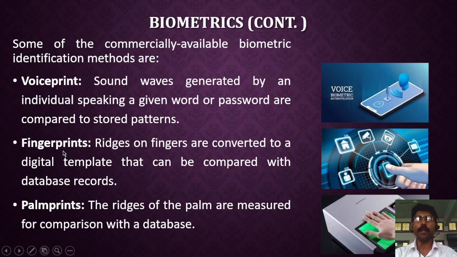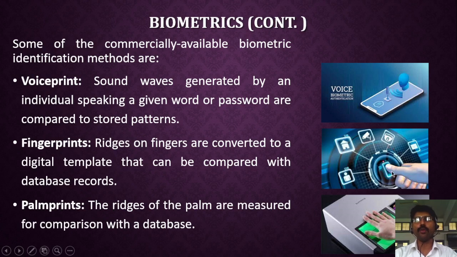Second is called fingerprints. It's a very common biometric technique. Most of the time we are using fingerprints, where the finger contains some ridges, which are converted to a digital template. These ridges are converted into a digital template that can be compared with the database stored in the computer.